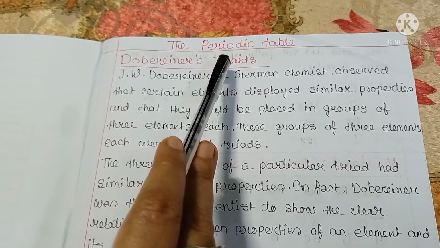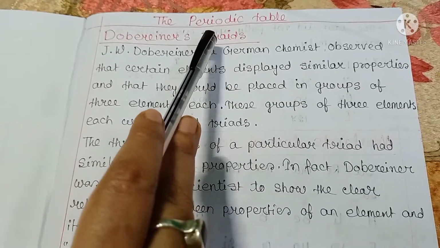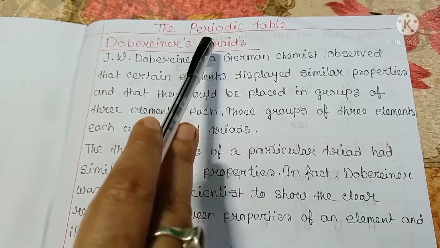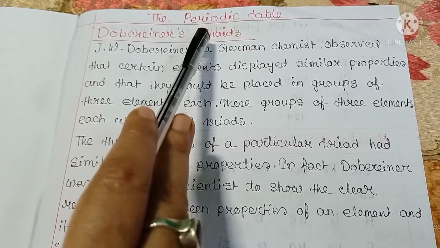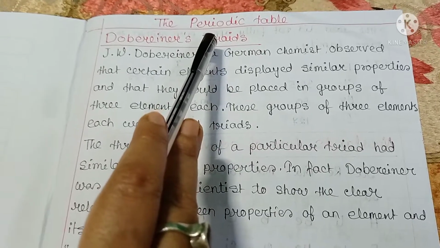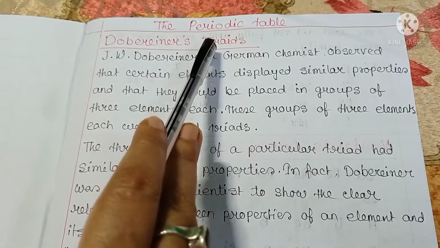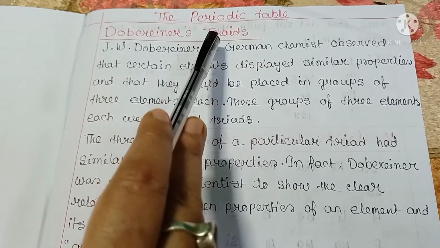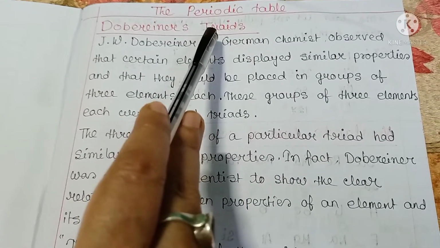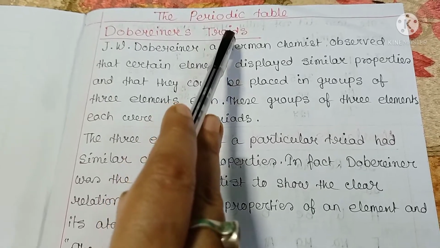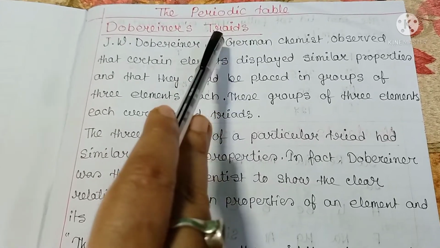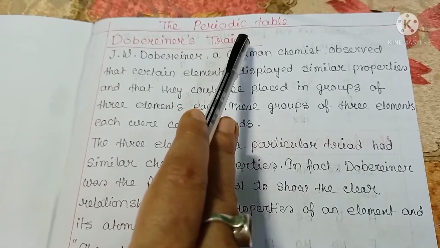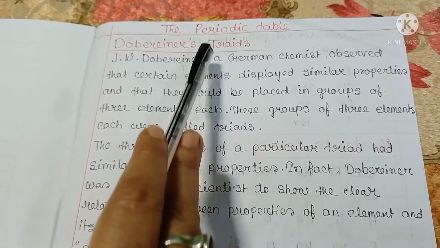But none of these early classifications proved satisfactory because the number of elements falling in a particular group was so large that it did not serve the purpose of generalization. Some of the characteristics being considered varied under different conditions. Certain elements showed metallic as well as non-metallic character.